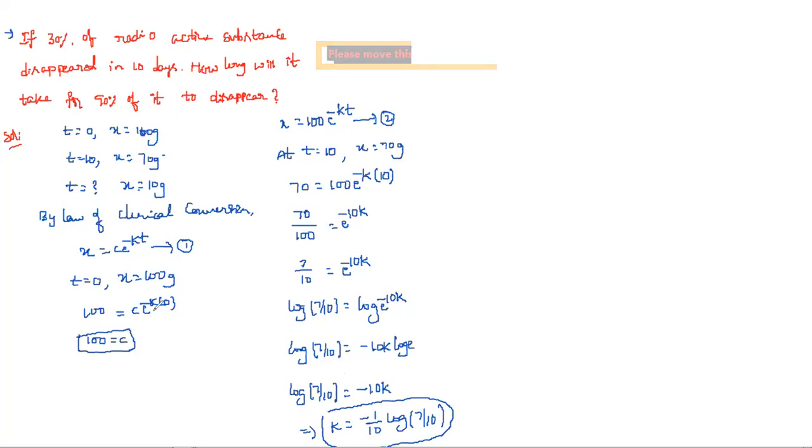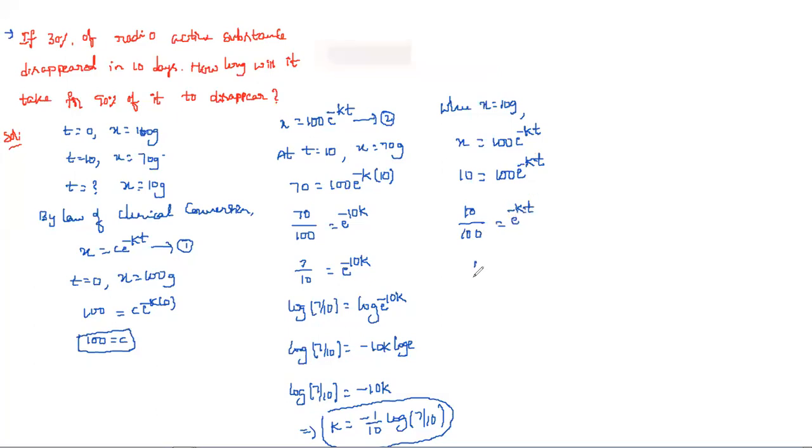Now we have to calculate t when x is equal to 10 grams. The second equation is x is equal to 100 into e power minus kt. So 10 is equal to 100 into e power minus k into t. We don't know the value of t. So 10 by 100, that is 1 by 10, is equal to e power minus kt. I require the value of t.